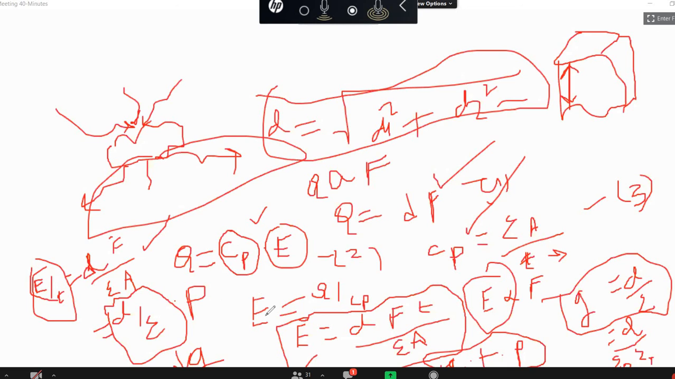E equals what? Go back to this expression now. E equals Q by Cp, from equation number 2. So what is the value of Q? Just put the value: Q equals D into F. And what is the value of Cp? Cp equals epsilon A by T. So if we arrange the equation, then D into F into T by epsilon into A is equal to E.